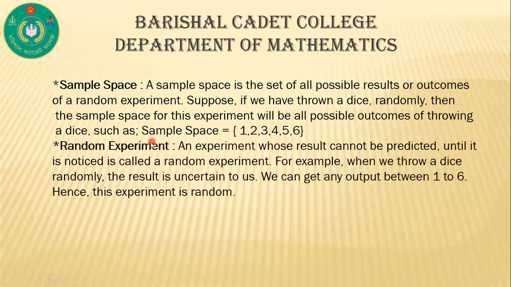Now, a random experiment. An experiment whose result cannot be predicted until it is noticed is called a random experiment. For example, when we throw a dice randomly, the result is uncertain to us. We can get only an output between 1 to 6. Hence, this experiment is random because previously we don't know what will happen.